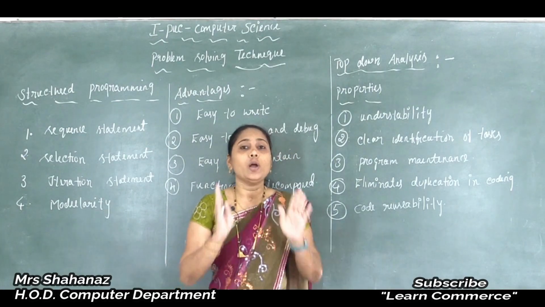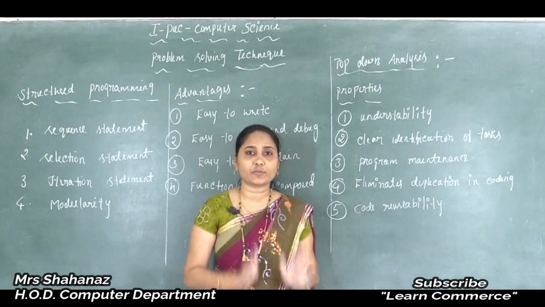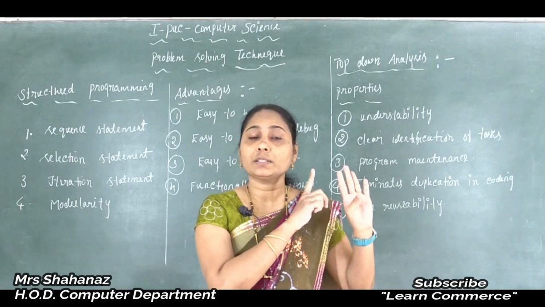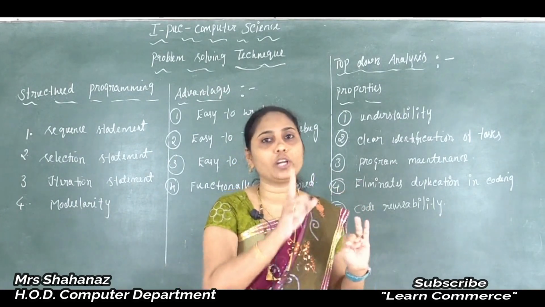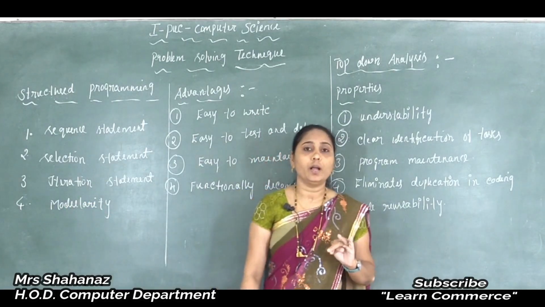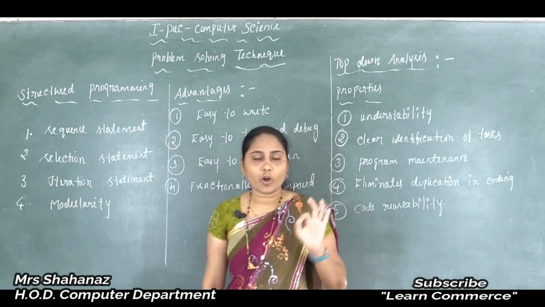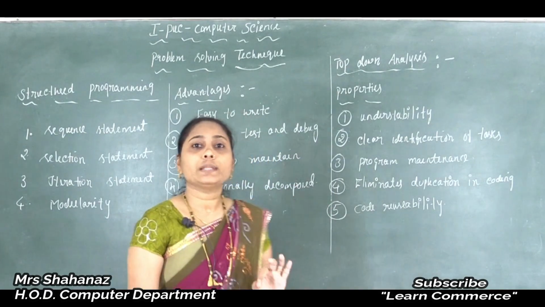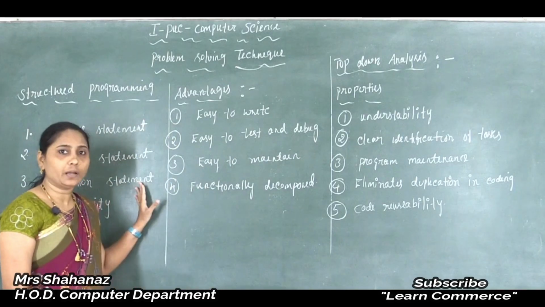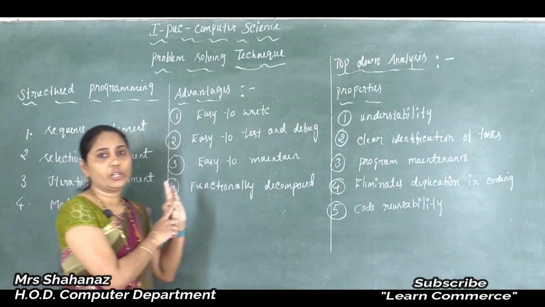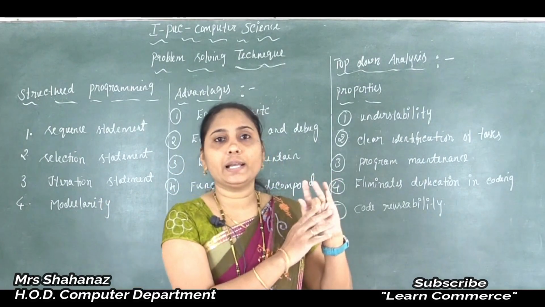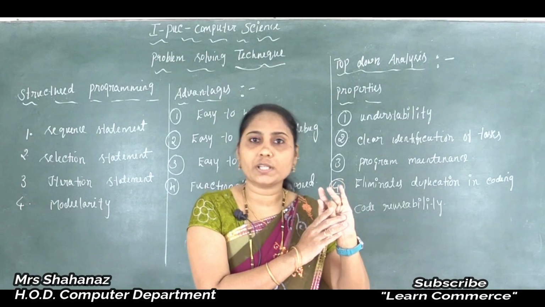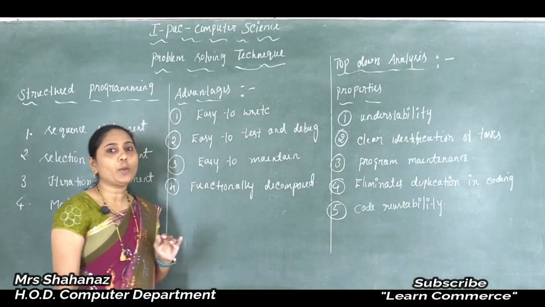Whatever programs we completed from our basic programming constructs, that is selection, sequence and iteration, are called structured programming. So we can say it is an organized approach to programming, involving the use of three basic control structures: sequence, branch, which is our selection, and the next one is iteration. Iteration is called looping. The structure also involves the use of the top-down concept.